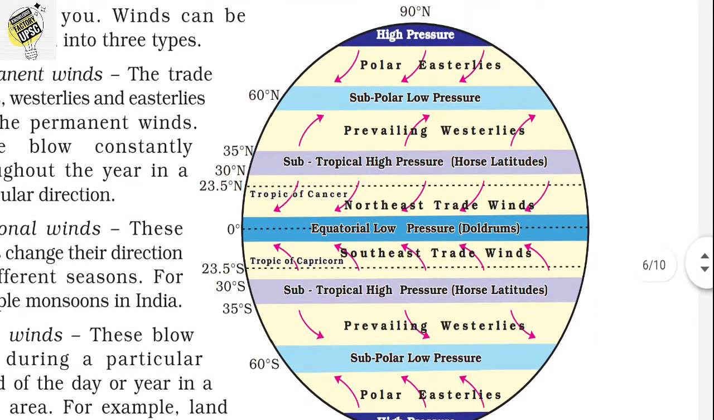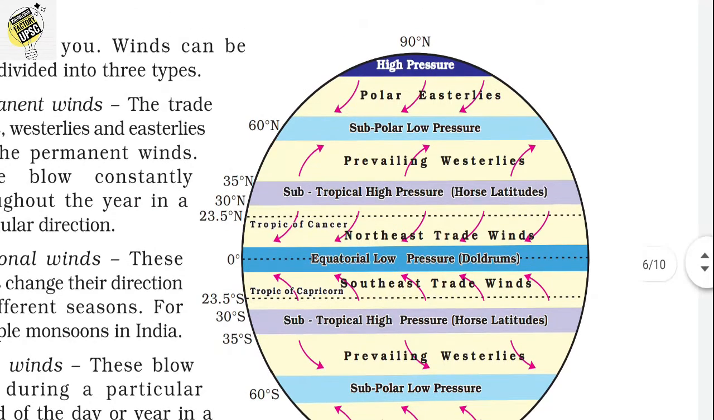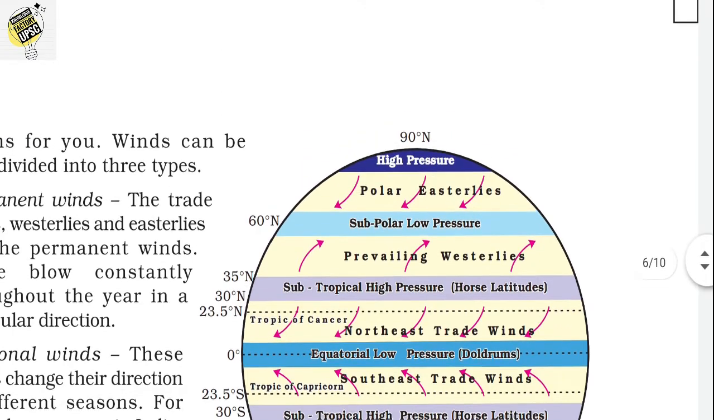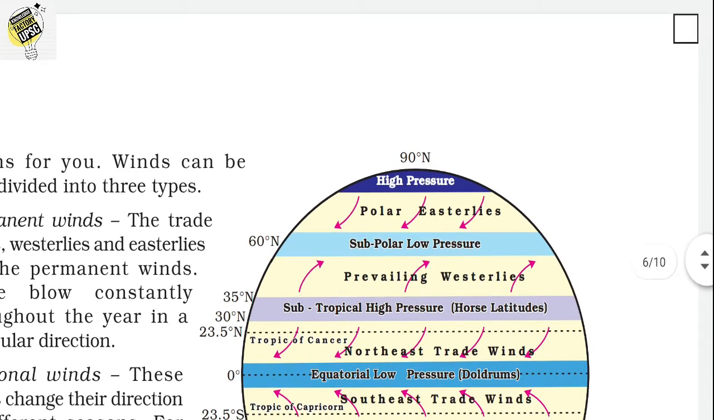As a result, the subtropical high pressure area will flow its wind towards the subtropical low pressure area, and from the subtropical high pressure area we can find that the wind is moving towards the equatorial low pressure belt, which is known as the doldrum. That means the equatorial low pressure belt is known as the doldrum. And above the equator we can find the subtropical high pressure belt. From the subtropical high pressure belt, the wind is flowing towards the equatorial low pressure belt, or the doldrum.